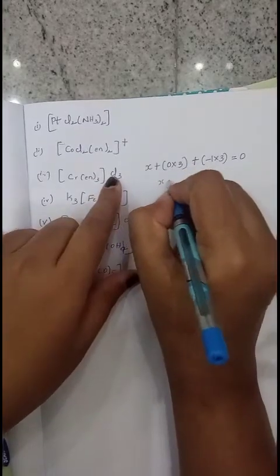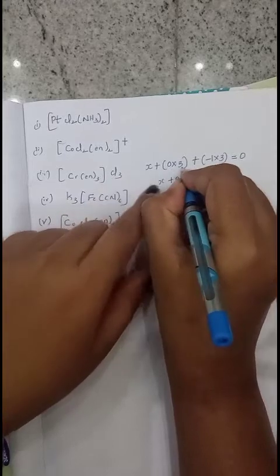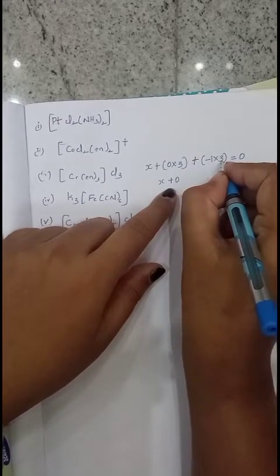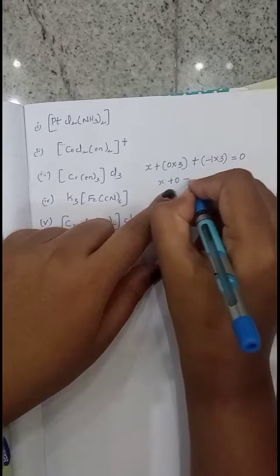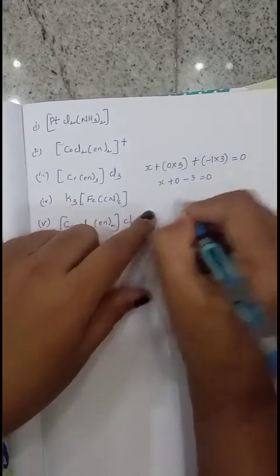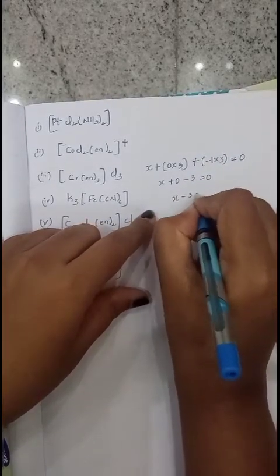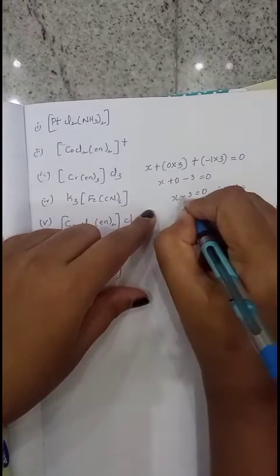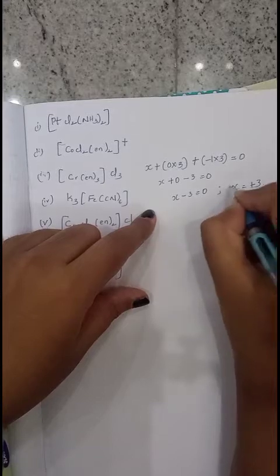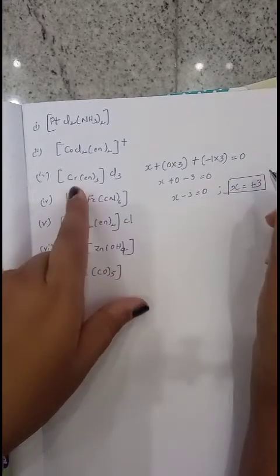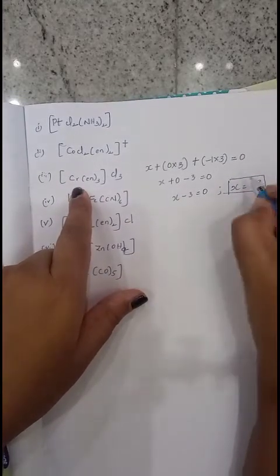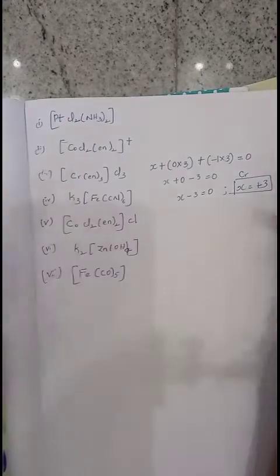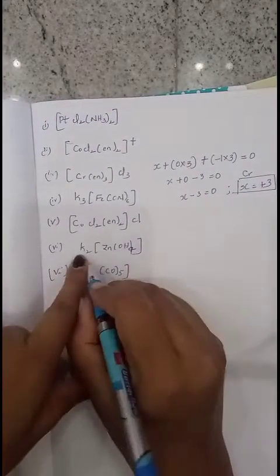Then X plus 0, 3 into 0 is 0, -1 into 3 is -3. So X minus 3 equals 0. Finally, X equals +3, since -3 moves to the other side and becomes +3. The oxidation number of chromium here is +3. Like this we can calculate. Now we'll calculate for this one.